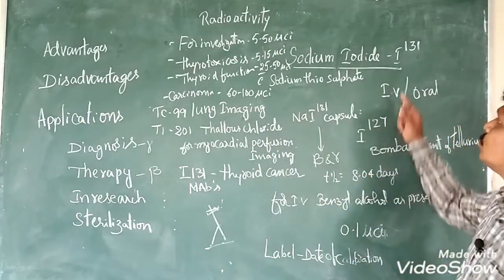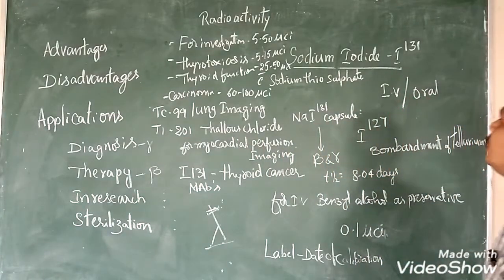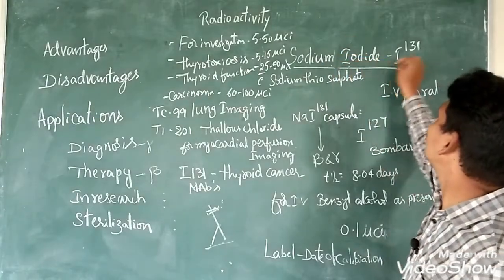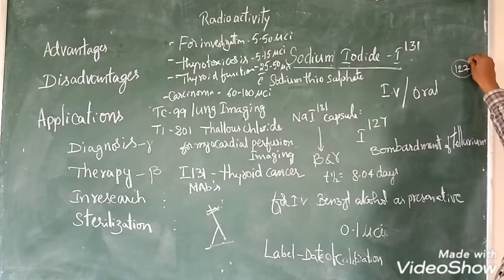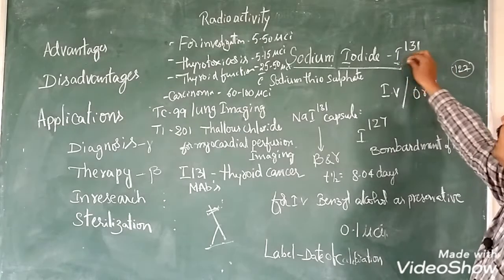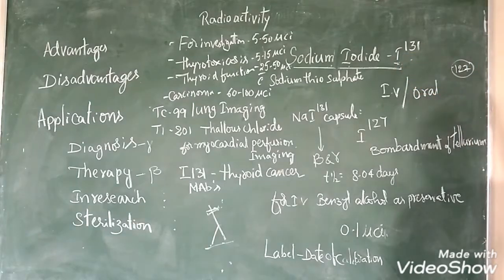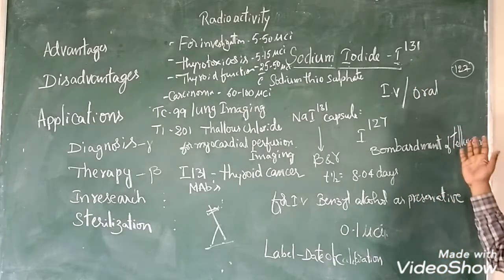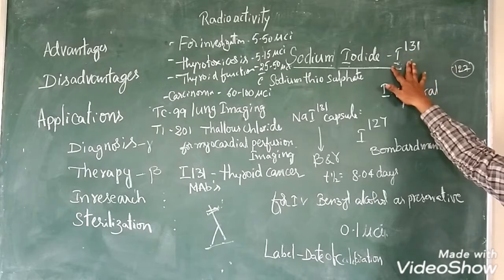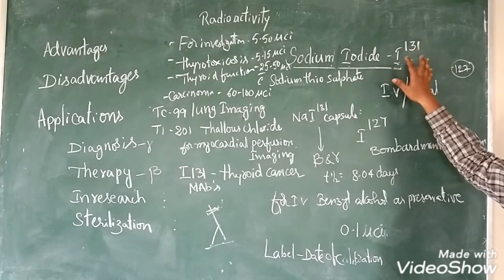Here we are going to discuss sodium iodide. In sodium iodide, sodium is the normal moiety and the iodine is 131. Normally iodine is 127, so here we prepare the isotope iodine 131 by bombarding tellurium. We bombard the tellurium and convert it into iodine 131, converting one atom into another atom. Though it is converted from another atom, once it becomes iodine 131 it shows the complete characteristics of iodine.